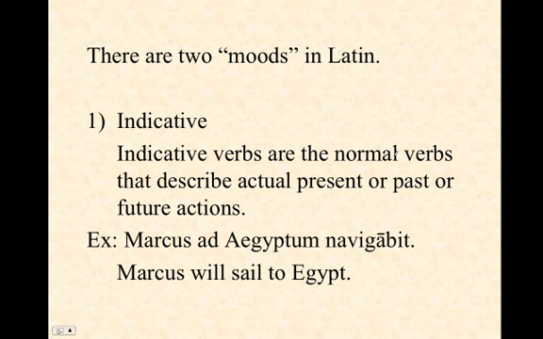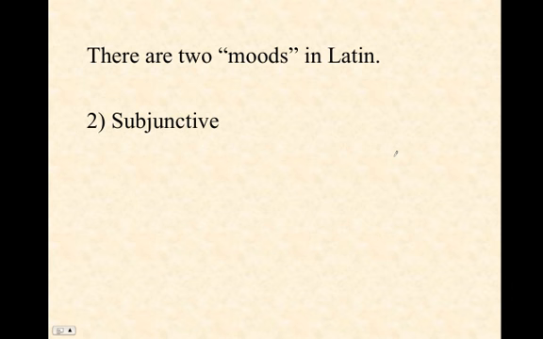Even the future tense, which has technically not happened, is still reporting something that the person believes will happen. And so, Marcus ad Aegyptum navigabit, Marcus will sail to Egypt, future tense is still indicative. And this brings us to what's called the subjunctive.